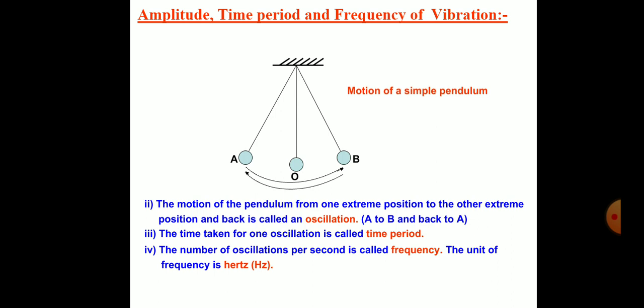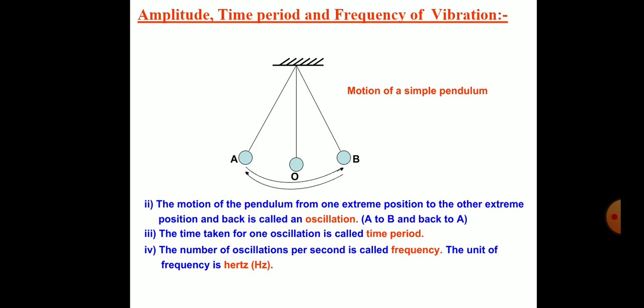Next, let us study the second property of sound, that is frequency of sound. So what is frequency? The pendulum is oscillating. The number of oscillations taking place in 1 second is called frequency. The number of vibrations made in 1 second is called the frequency of sound.